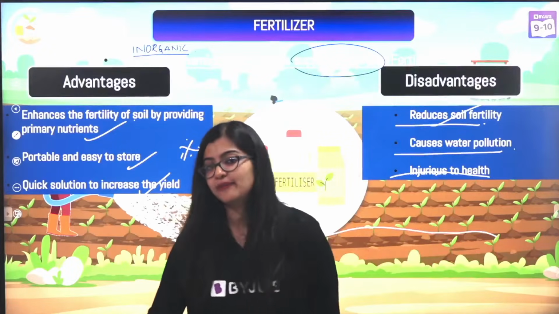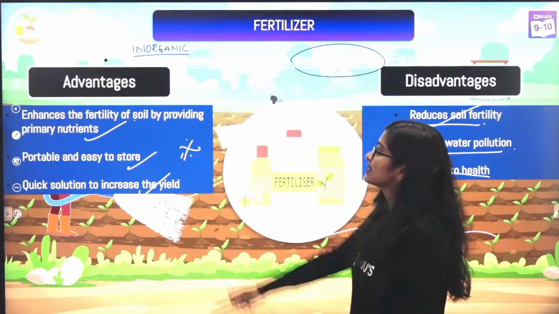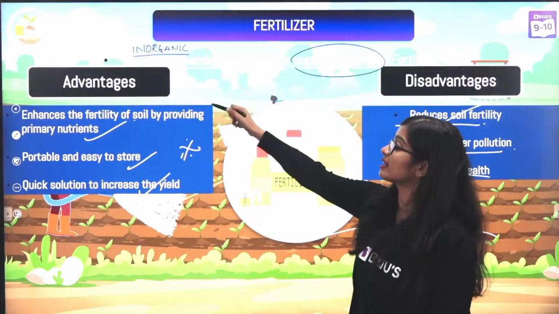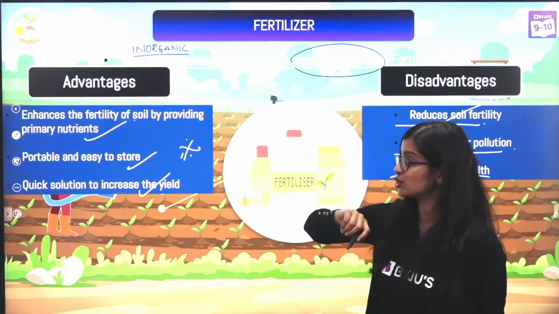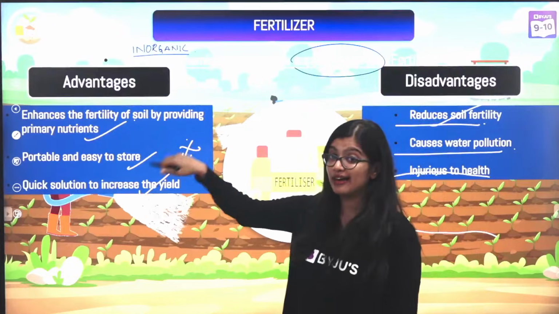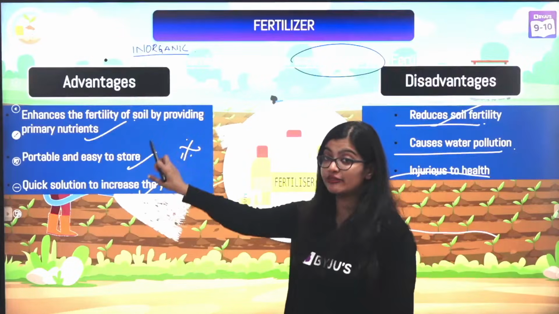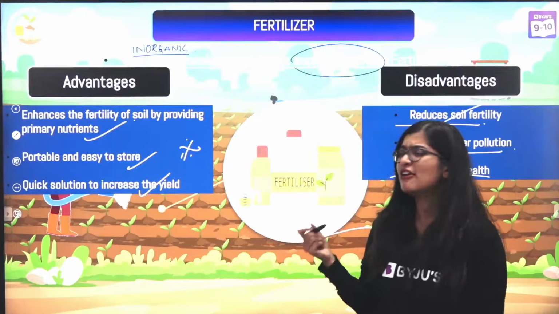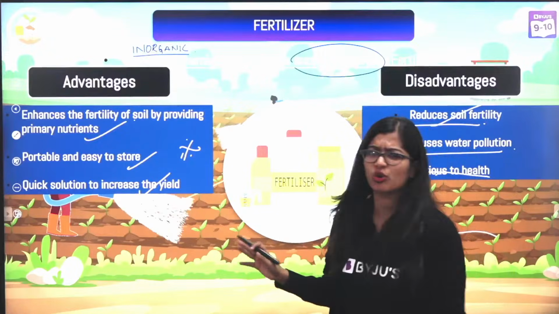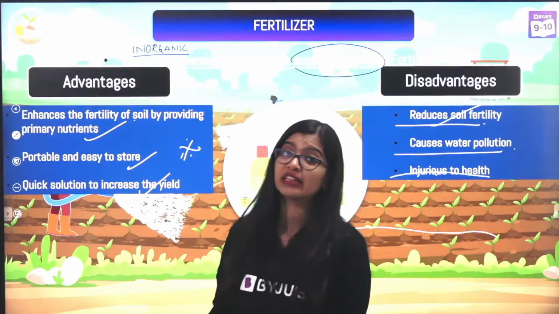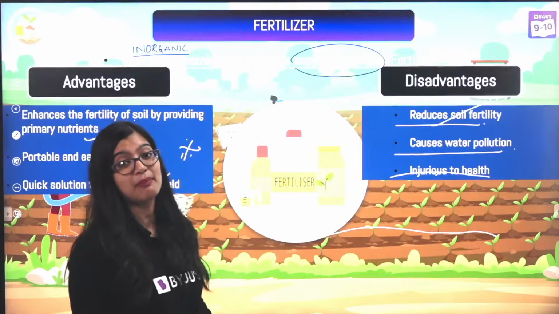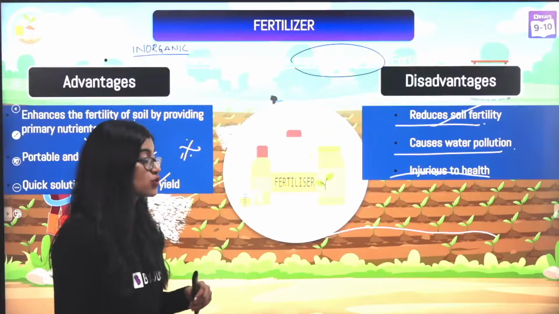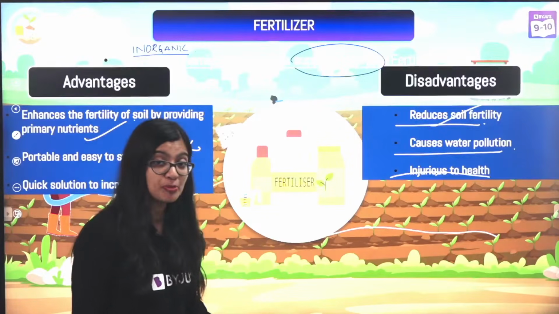Okay, once again. See, inorganic fertilizers are nothing but inorganic salts or inorganic chemical substances which are added to the soil. Short-term advantages are, of course, they promote soil fertility by adding the nutrients, very portable, easy to store, a quick solution to improving the crop yield. But the disadvantage is that they destroy the chemical balance of soil, thereby reducing soil fertility. They cause water pollution and they are injurious to health.